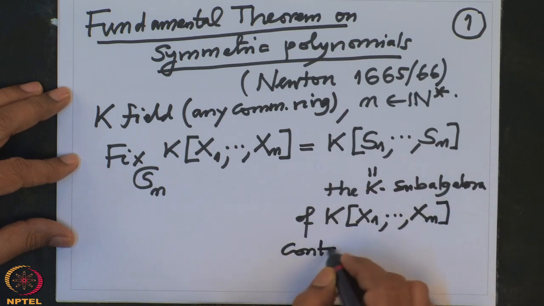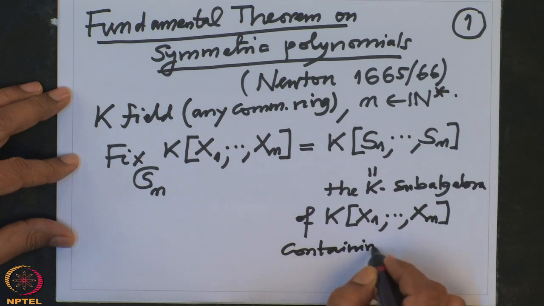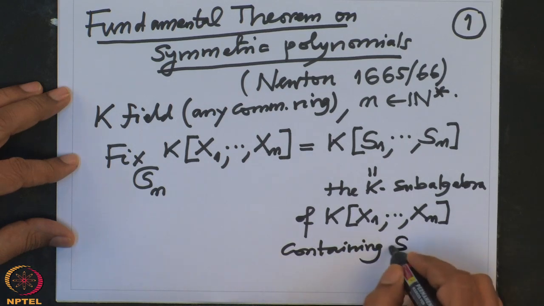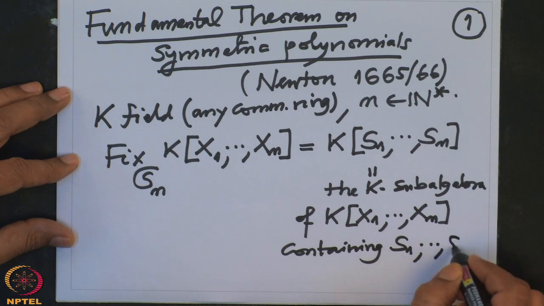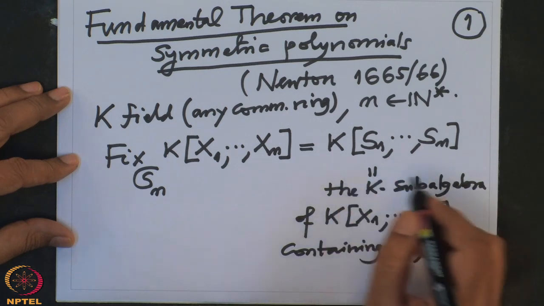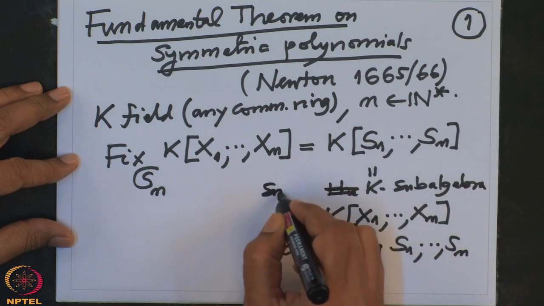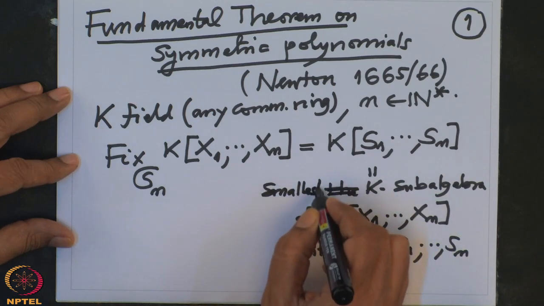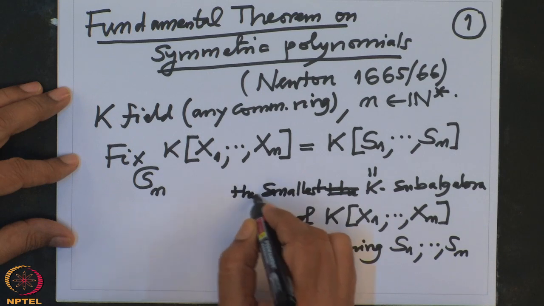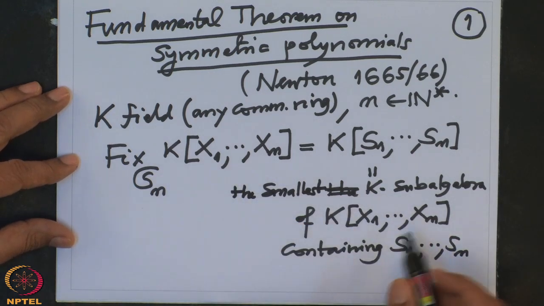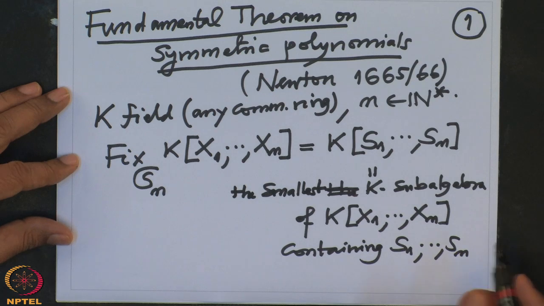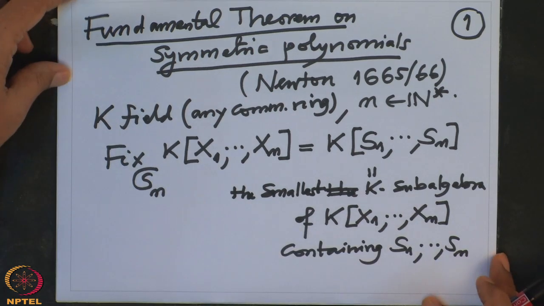containing s1 to sn, the smallest K-subalgebra of the polynomial ring containing s1 to sn. This is what we want to prove. So, let us start proving.